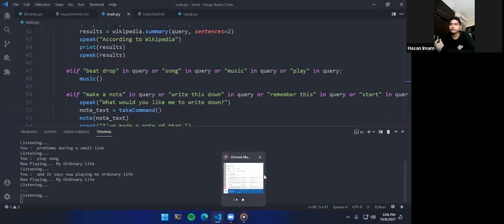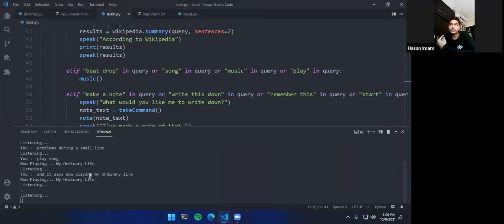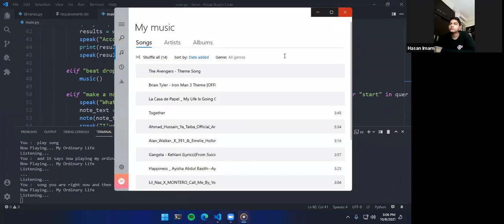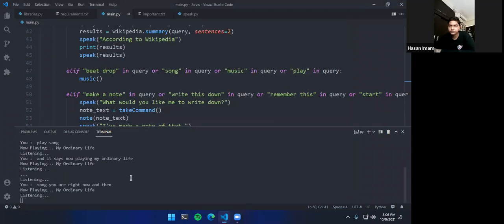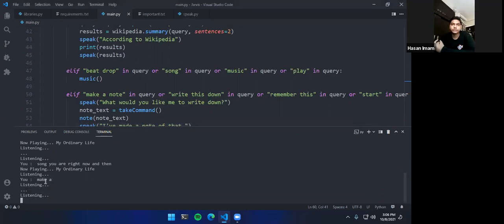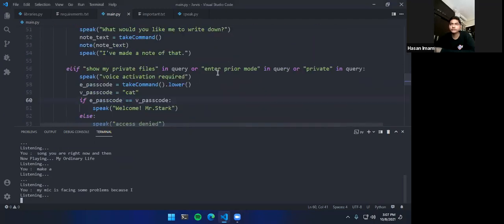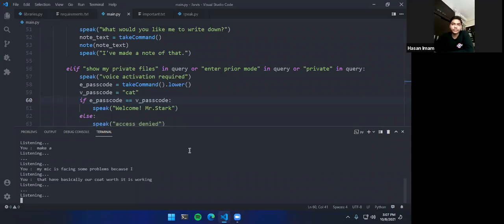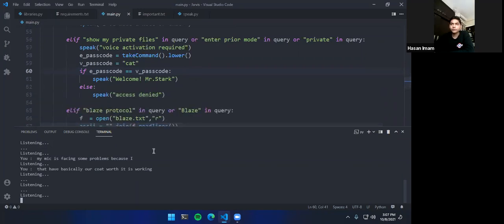We don't want to play the song here right now. And then let's go with make a note. Make a note. As you can see, my mic is facing some problems because I say make a note and it picks up make. So that's how basically our code works. It is working in some sort. Let me just unplug my mic here. All right, so it is working with some parts, and there are problems with my mic.